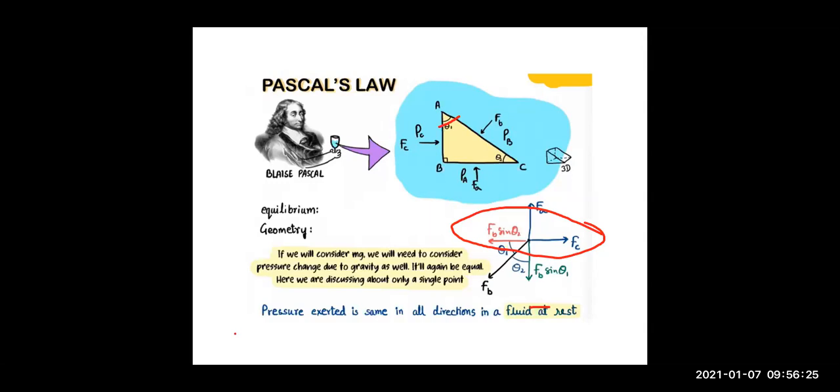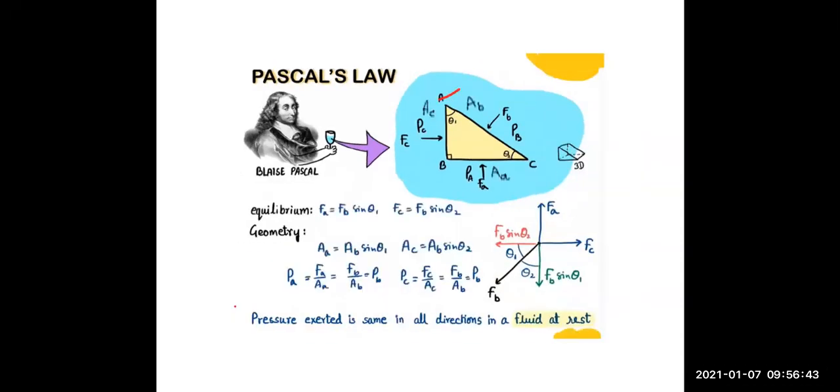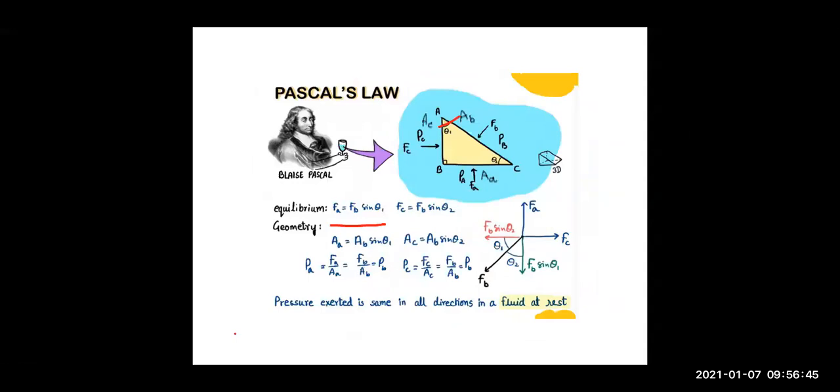So children, FC will be equal to FB sin theta 2 and FA will be equal to FB sin theta 1. So FA equals FB sin theta 1 and FC equals FB sin theta 2.